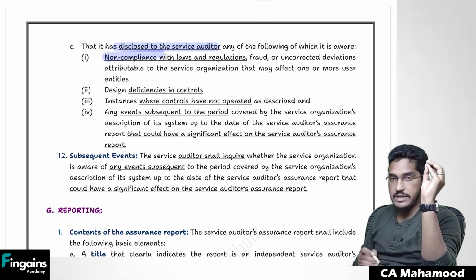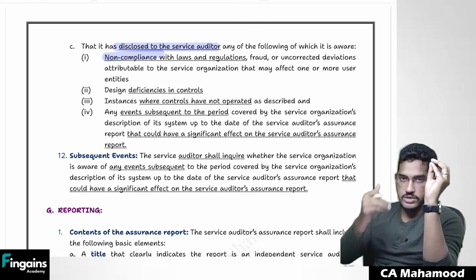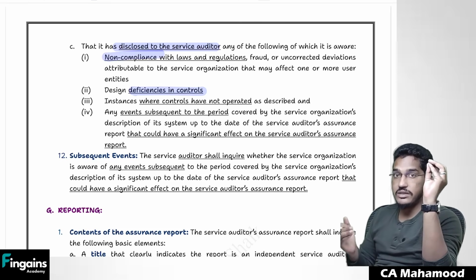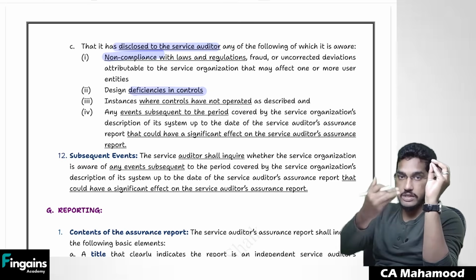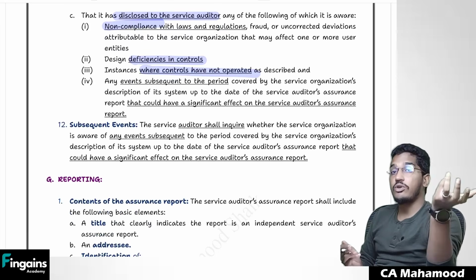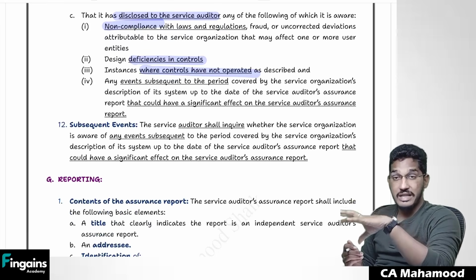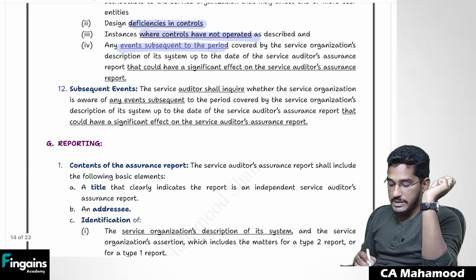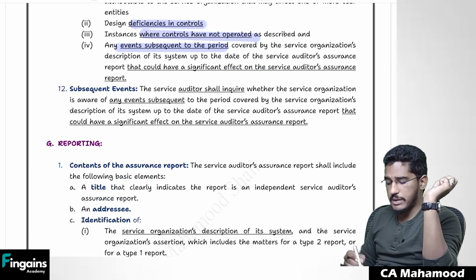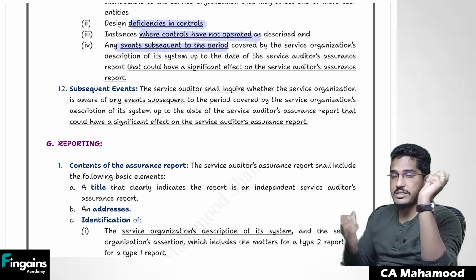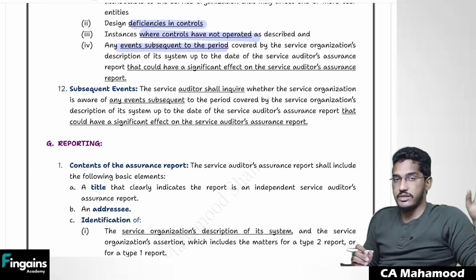Like if there is any non-compliance, they should not hide it from the service auditor, they should have communicated. If there are any deficiencies in the internal controls, that the management should have voluntarily come and communicated with service auditor. And instances where controls have not operated, if the controls did not operate, that information has also been communicated with service auditor. Any events subsequent to the period covered by the service organization description of its system up to the date of the service auditor's assurance report. Basically, if there are any subsequent events, regarding that subsequent events also management has communicated.